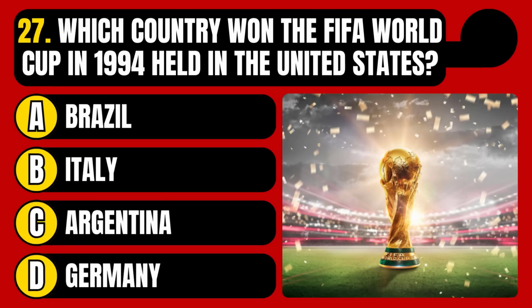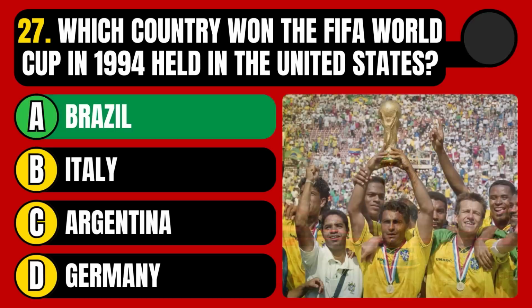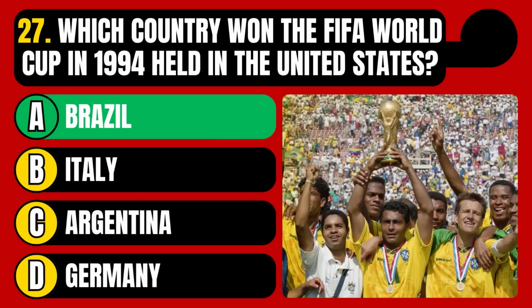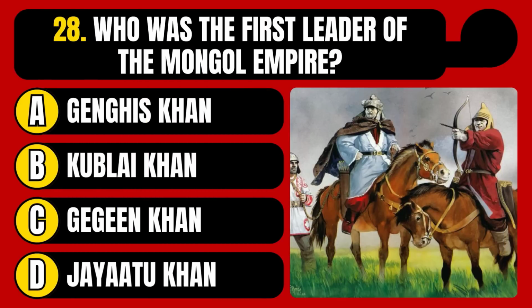Brazil, Italy, Argentina, or Germany? The correct answer is option A, Brazil. Who was the first leader of the Mongol Empire? Genghis Khan, Kublai Khan, Jajin Khan, or Jayada Khan?